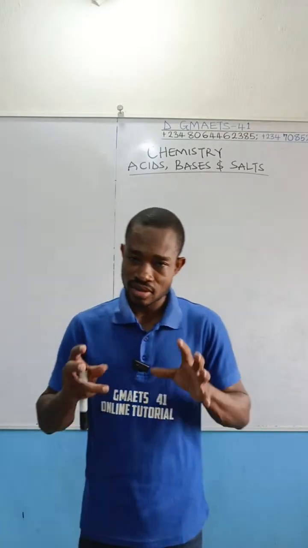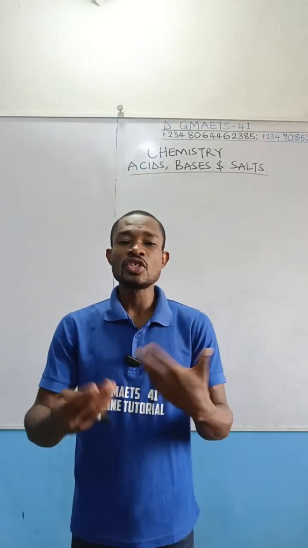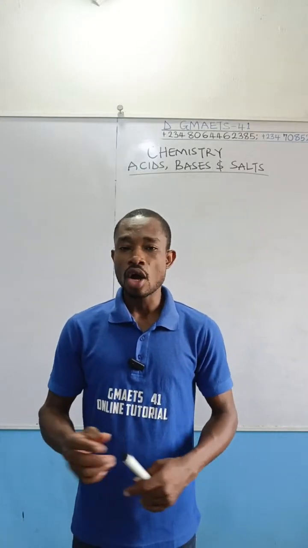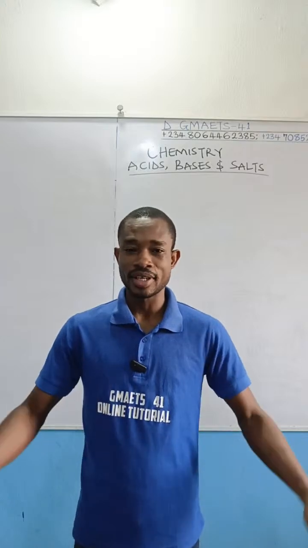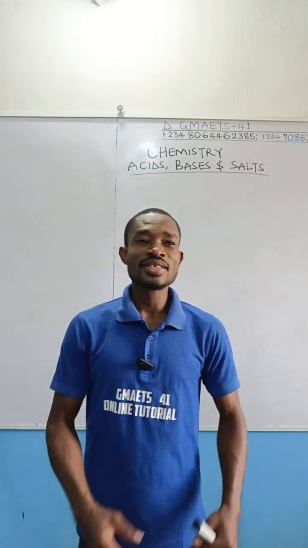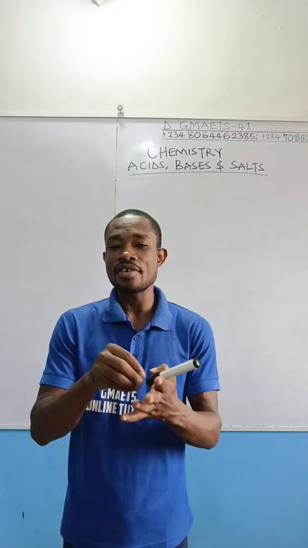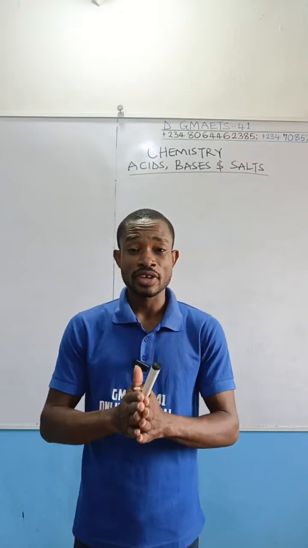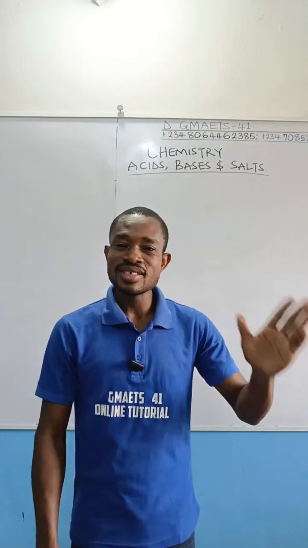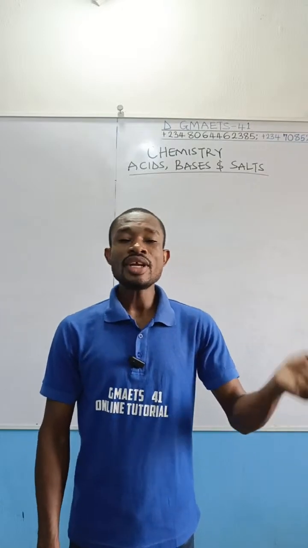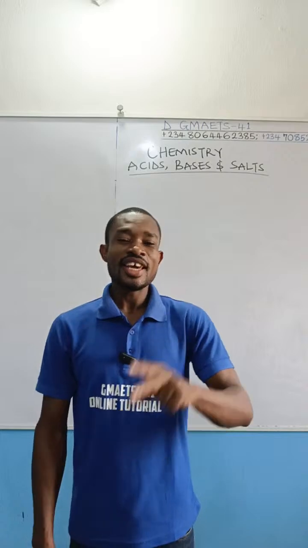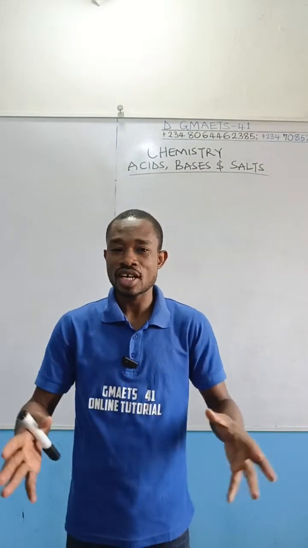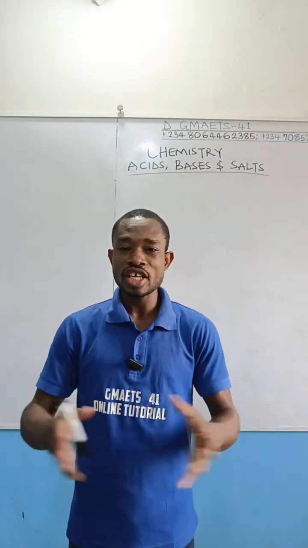Weak acids, whenever they undergo dissociation, their ions do not dissociate completely. That is to say, the ion in this case is the hydrogen ion to be specific. If an acid is said to be weak, during ionization, the ions will ionize partially. They will not dissociate completely.